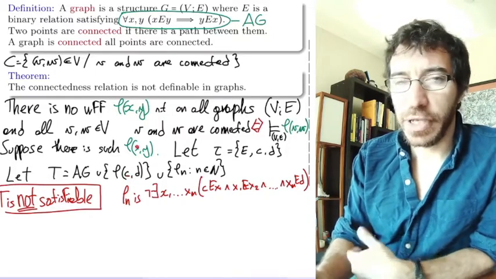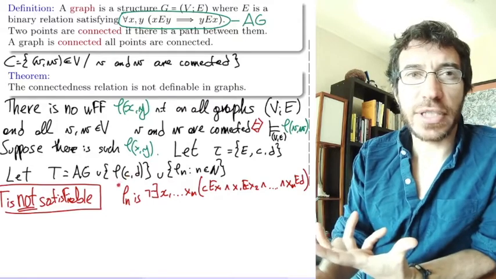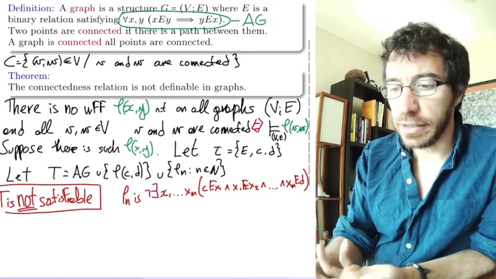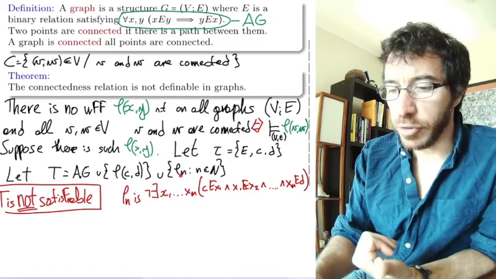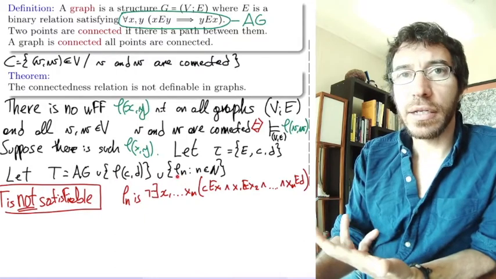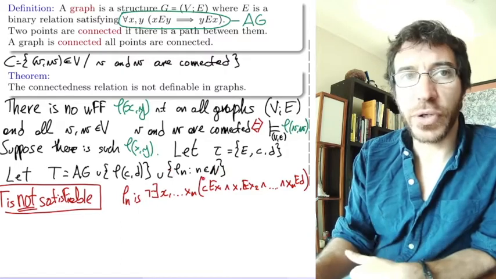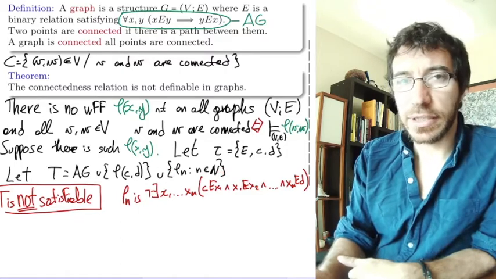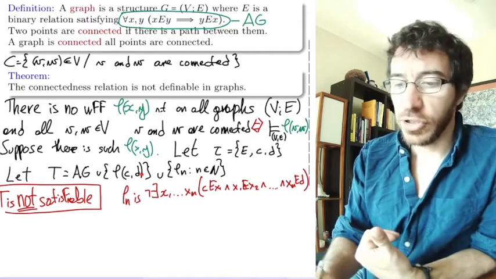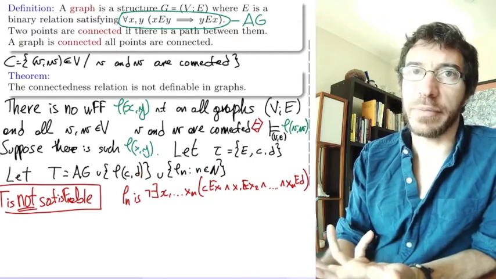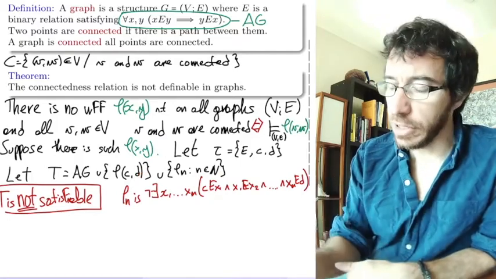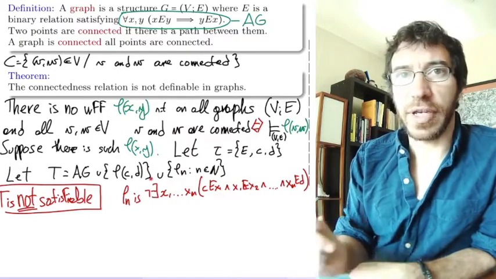Supposedly this formula phi is defining connectedness, so this is saying that they are connected. And on the other side we're saying that there is no path from C to D of length n, and we're saying this for all n's. So all these sentences together are saying there is no path, and this one alone is saying there is a path. So you cannot have all of these together at the same time. There's no way. Okay, so this should not be satisfiable.